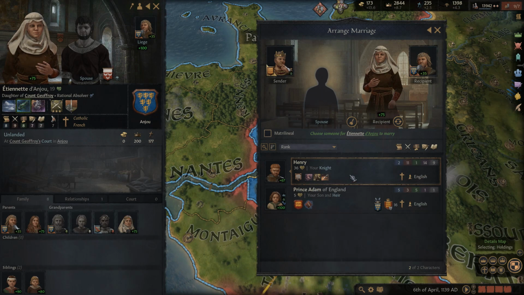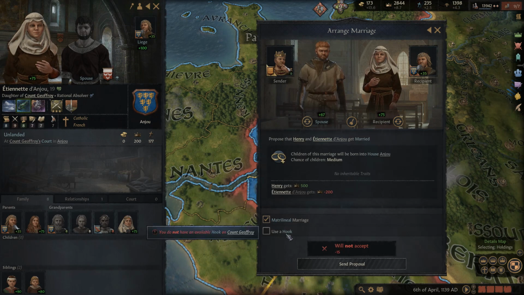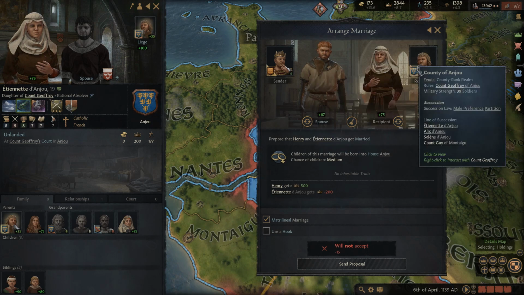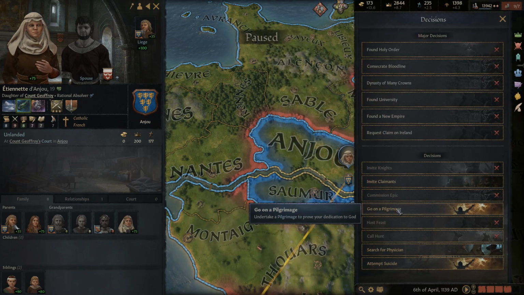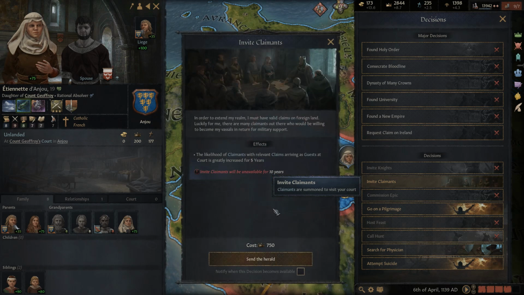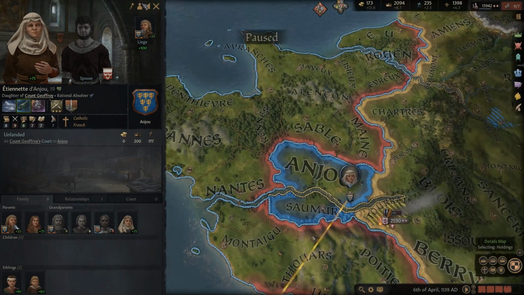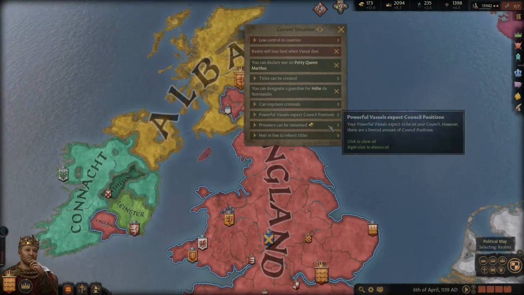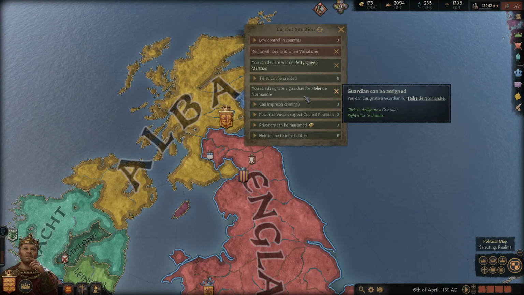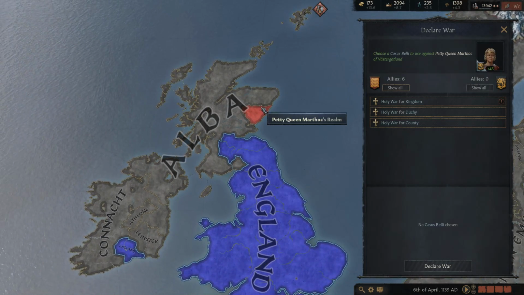I don't know if this is gonna work or not, guys. And he might not be willing to accept it at all because of the fact that this guy is, yeah, he's a nobody. So yeah, this wouldn't even work. All right, I was really trying to make this happen, but unfortunately, it just didn't work out quite the way I would have liked. We could try inviting claimants. You can only do it every 10 years. You know what? Maybe we'll get somebody good that we could do a very effective war where we gain a lot of lands. Just looking at who all we can still declare war on, just for that land,